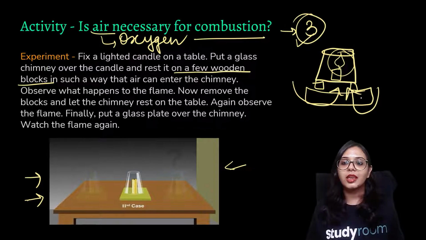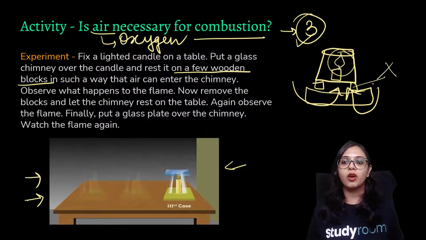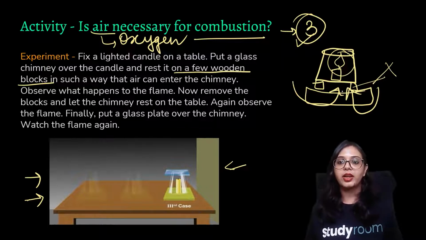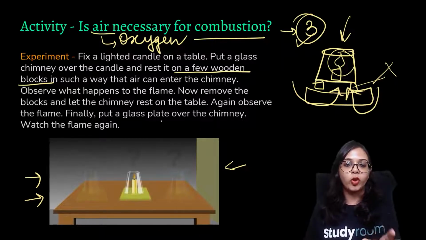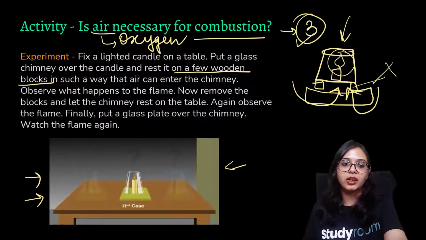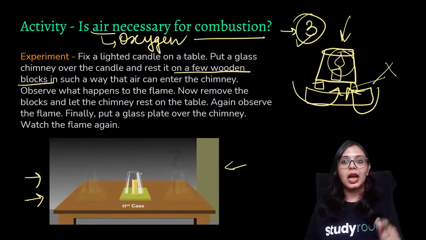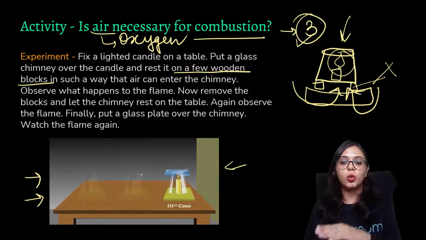In the second case, when we had removed these blocks, we had basically stopped our supply of air, and from the top also, since the hole, as you can see in this picture, is not so wide. Observe the second case: the candle will flicker and then it will extinguish, producing smoke. And in the third case, when we had totally blocked the supply of air from beneath as well